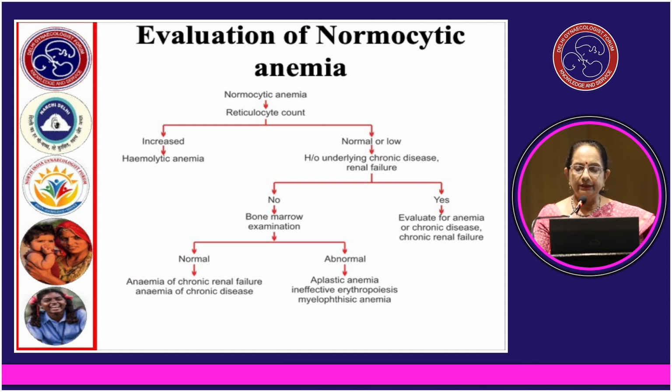If the reticulocyte count is normal, then bone marrow examination is to be done. If it is normal, then anemia of chronic renal failure is there, and if it is abnormal, then aplastic anemia or ineffective erythropoiesis is the diagnosis.